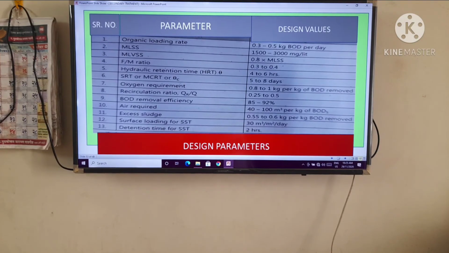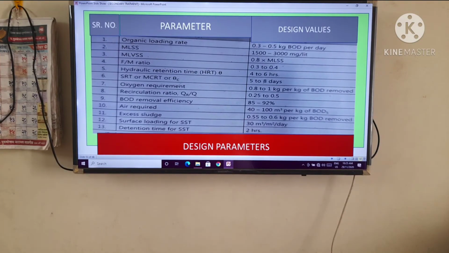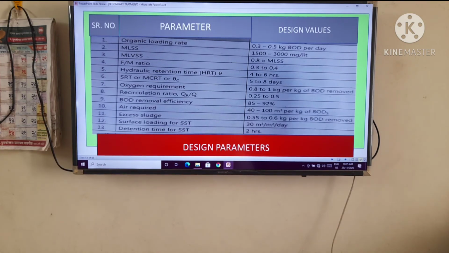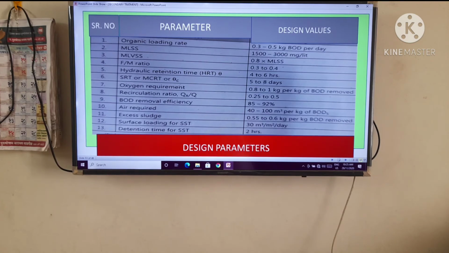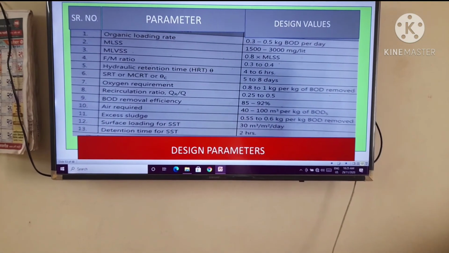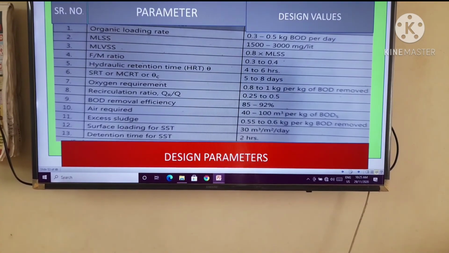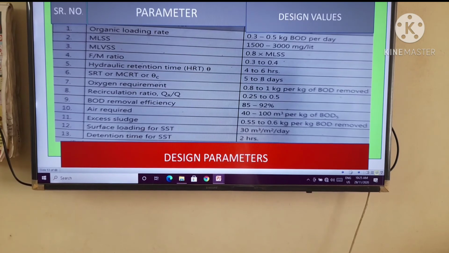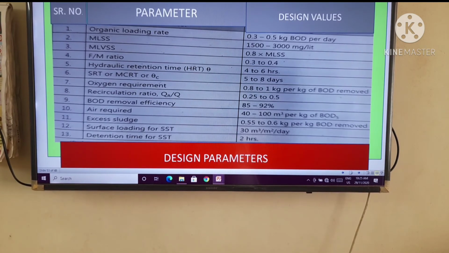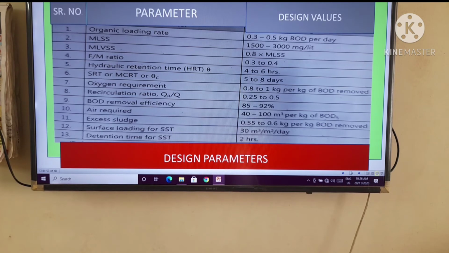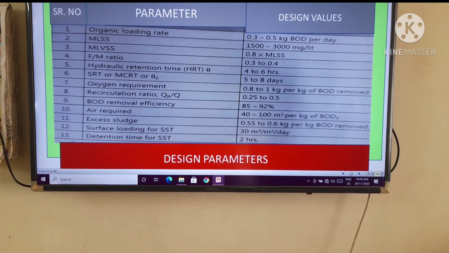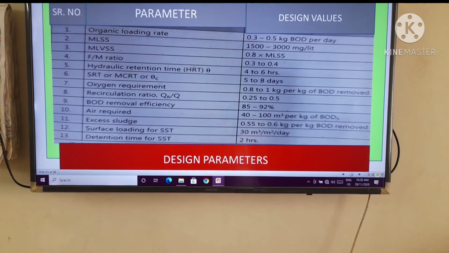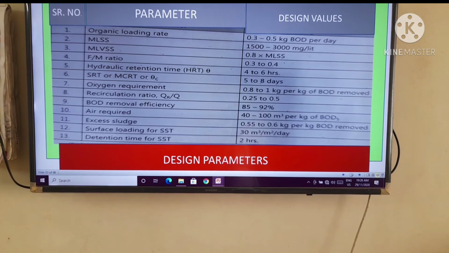The design parameters are: first, organic loading rate, and their design value is 0.3 to 0.5 kg per day, right? Second design parameter is MLSS, that is second, 1500 to 3000 mg per liter. Third, MLVSS, the third parameter of design.